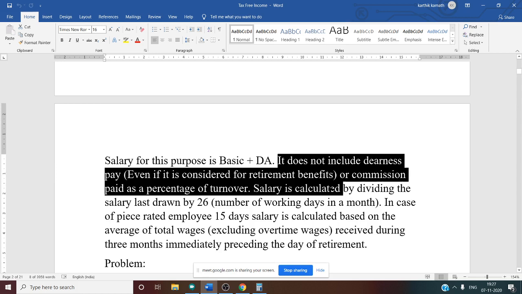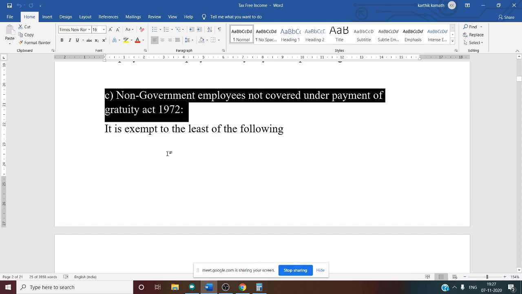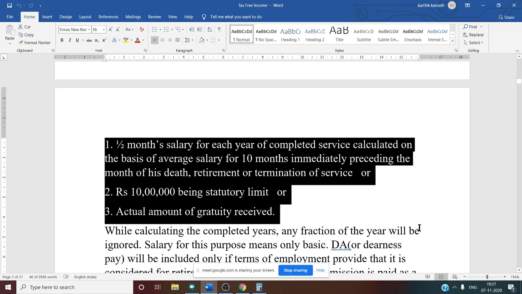Now, non-government employee not covered under the Payment of Gratuity Act of 1972. Again there are three conditions. Among these, whichever is least is exempt. Half month's salary for each year of completed service, calculated on the basis of average salary for the 10 months immediately preceding the month of his death, retirement, or termination of service, or statutory limit of 10 lakh, or actual amount of gratuity received, whichever is less, is exempt.